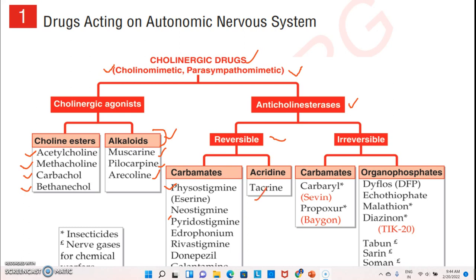Then in irreversible, carbamates come. In carbamates, carbaryl, Sevin is the brand name, and then propoxur. Then organophosphates. In organophosphates, drugs come like dyflos, ecothiopate, malathion, diazinon, and tabun, sarin, and so many. These drugs come under the organophosphates.